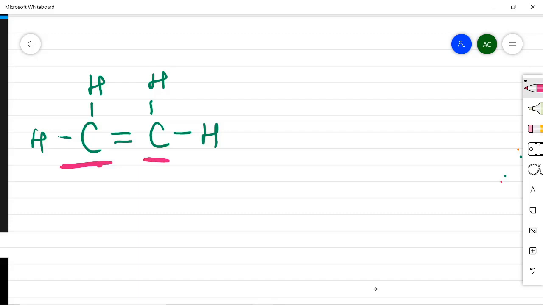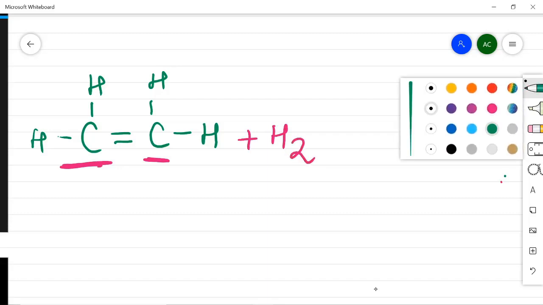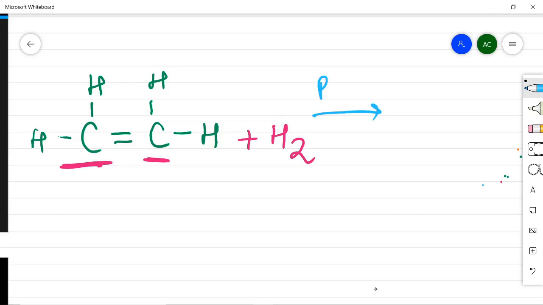So what will happen if I make it react with hydrogen, and the conditions are either platinum at ordinary temperature or nickel at 200 degree Celsius? Under these two conditions, this carbon has given one electron for this single bond and one electron is shared by this carbon.